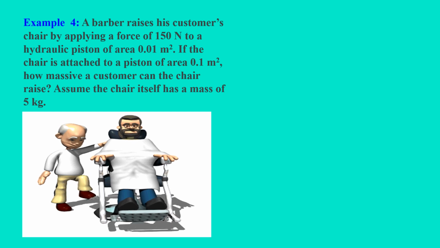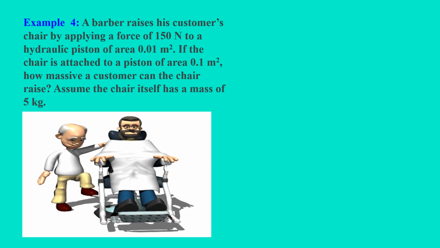Example number 4. A barber raises his customer's chair by applying a force of 150 newtons to a hydraulic piston of area 0.01 meter squared. If the chair is attached to a piston of area 0.1 meter squared, how massive a customer can the chair raise? Assume the chair itself has a mass of 5 kilograms.